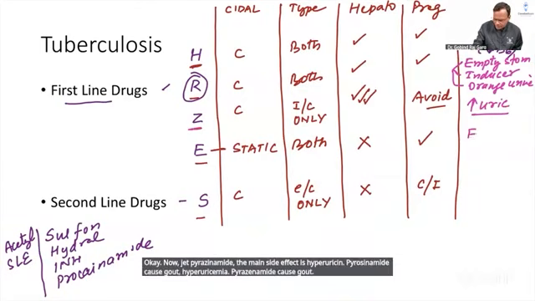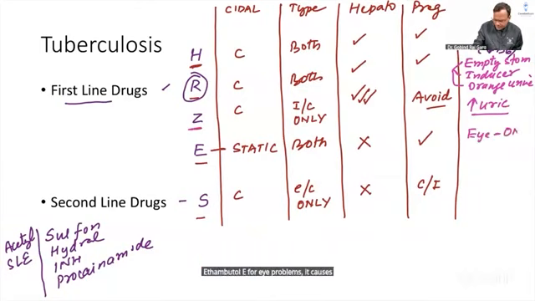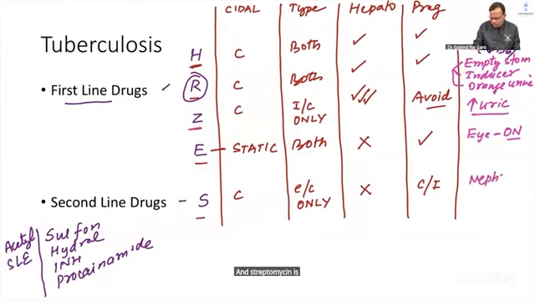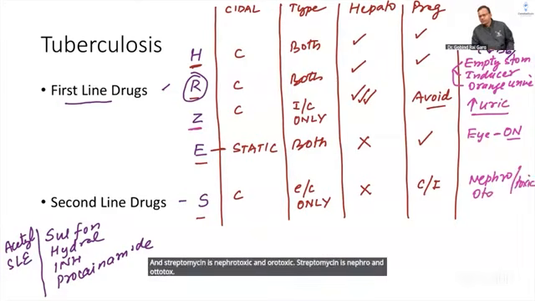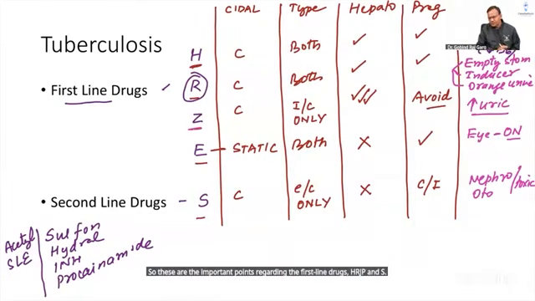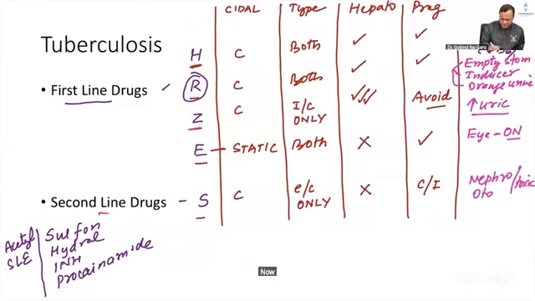Ethambutol, E for eye problems. It causes optic neuropathy leading to red-green color blindness. Ethambutol optic neuropathy. And streptomycin is nephrotoxic and ototoxic. Clear? So these are the important points regarding the first line drugs HRZE and S. Ethambutol's characteristic side effect is optic neuropathy. E for eye problem. Now coming to second line drugs.